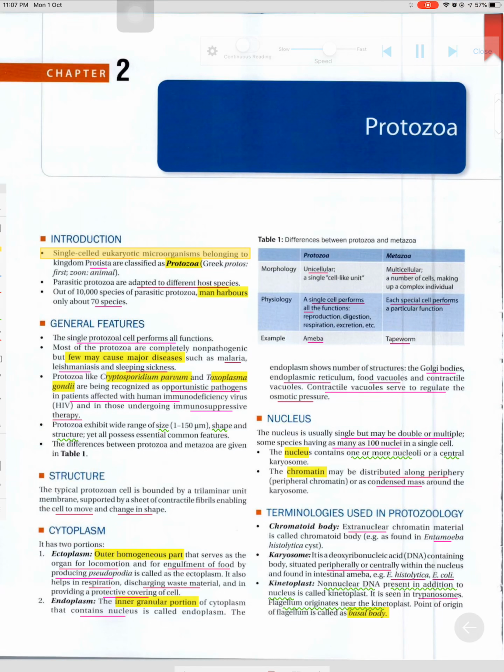Introduction. Single-celled eukaryotic microorganisms belonging to kingdom Protista are classified as protozoa. Greek protos, first, zoon, animal. Parasitic protozoa are adapted to different host species. Out of 10,000 species of parasitic protozoa, man harbors only about 70 species.